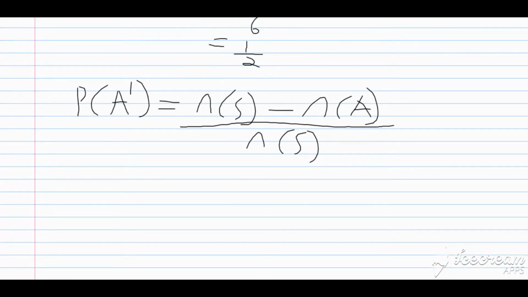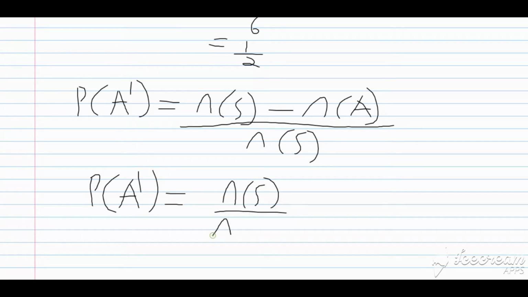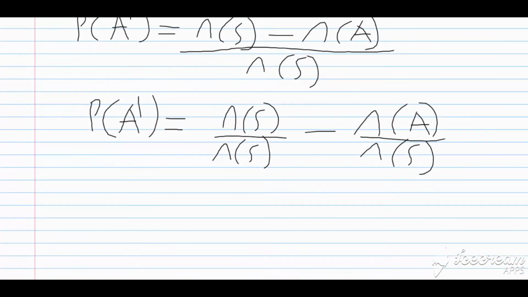Let us see what happens. The probability that event A does not occur. And by algebra, I can break this up and say the number of elements in my sample space over the number of elements in my sample space minus the number of elements in A over the number of elements in my sample space. And once I divide by that sample space, I am automatically going to get the probability.